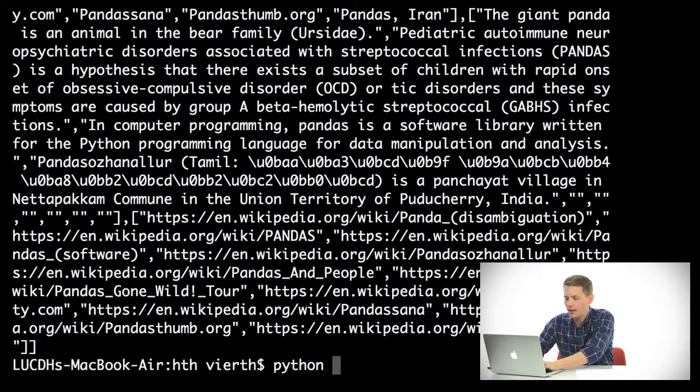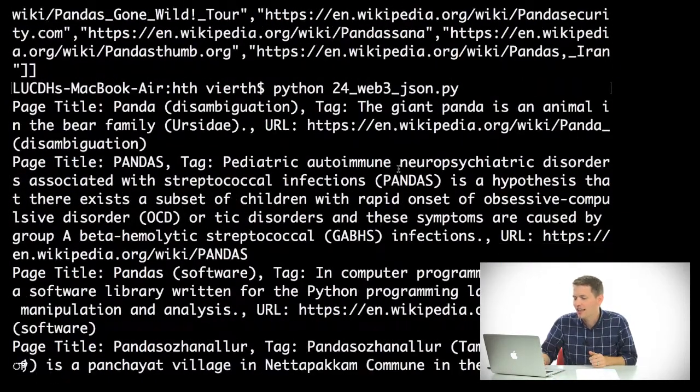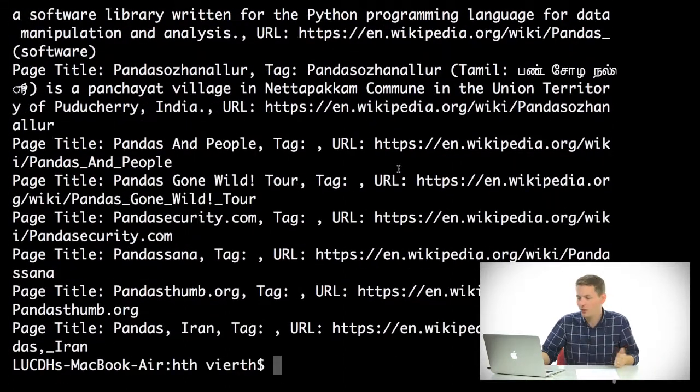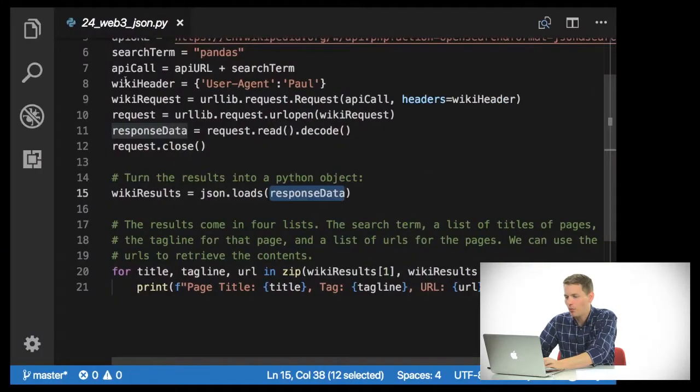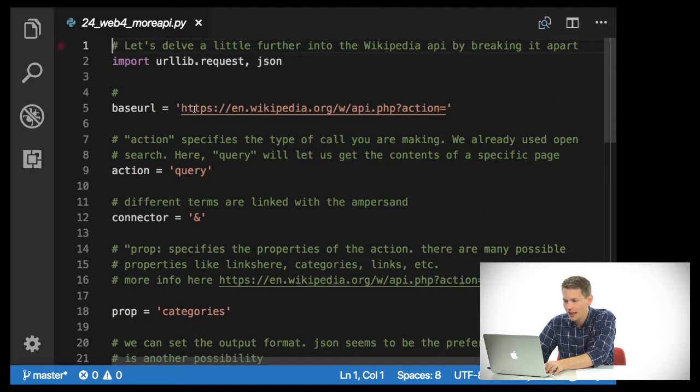So we'll go ahead and run this, Python 24 web 3 JSON. And we'll see here is a nice formatted description of all of the results we just got. So you can see that this is a really nice way of getting data and then organizing it and using it in your code. Now, I want to talk a little bit more about this API.